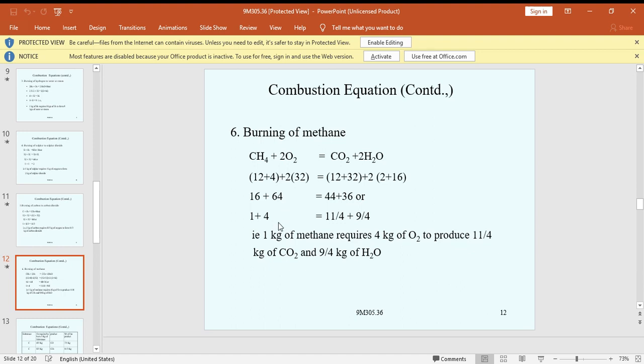Dividing by 16: 16 by 16 is 1, 64 by 16 is 4, 44 by 16 is 11 by 4, and 36 by 16 is 9 by 4. That is, 1 kg of methane requires 4 kg of oxygen and produces 11 by 4 kg of CO2 and 9 by 4 kg of H2O.